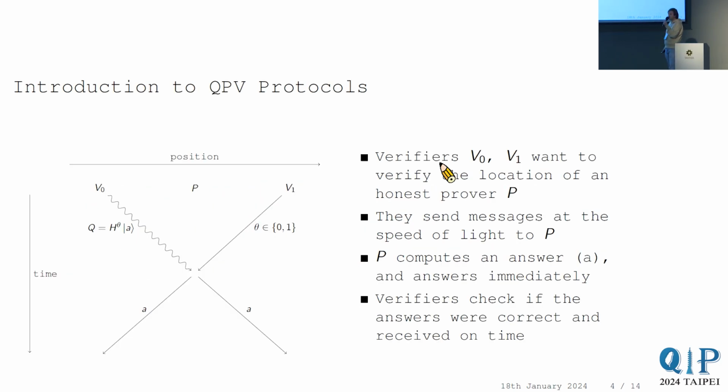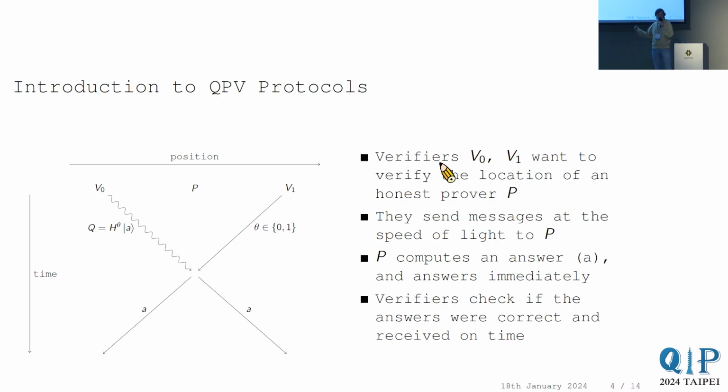Okay, so what is the task of position verification? Often it's depicted on a single line. Suppose you have two verifiers, V0 and V1, that want to verify the position of an honest prover called P. Let's say they're on a line, and the prover P is right in the middle of the two verifiers, V0 and V1. That's depicted here. This is the position. Now what can they do?